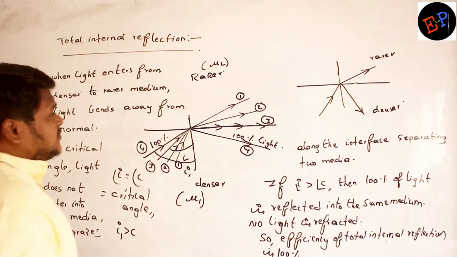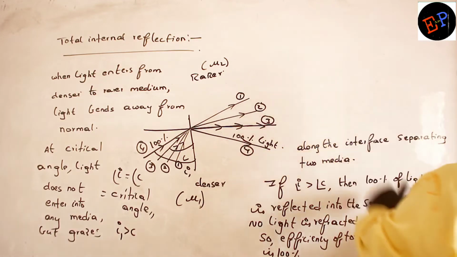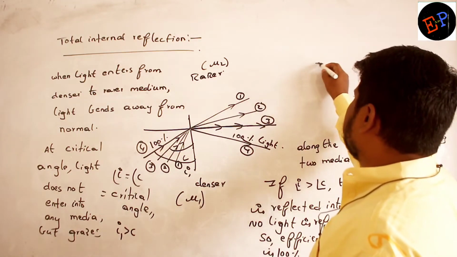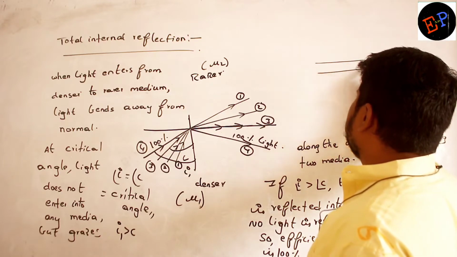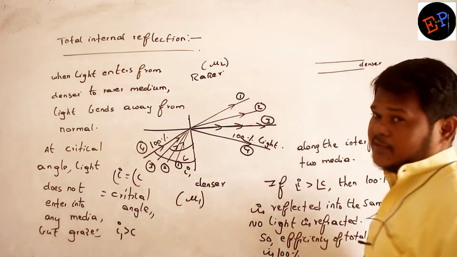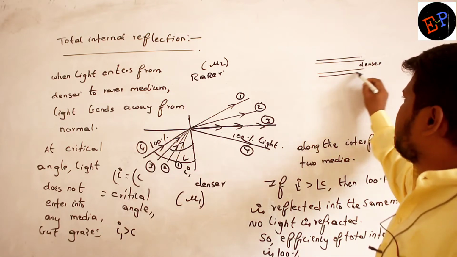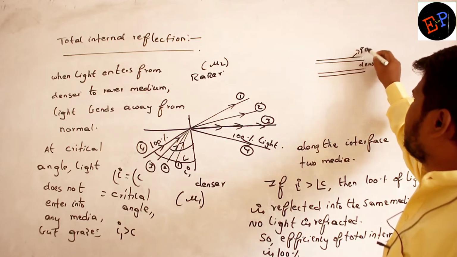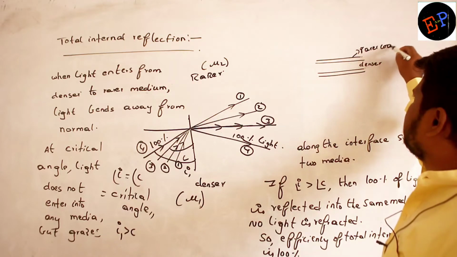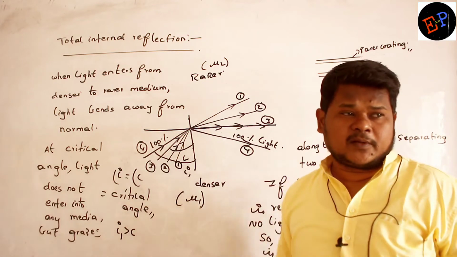See, this optical fiber, on the inside, has a denser medium, a denser layer. And on top of this denser medium, there will be a rarer coating, a coating made up of a rarer material.